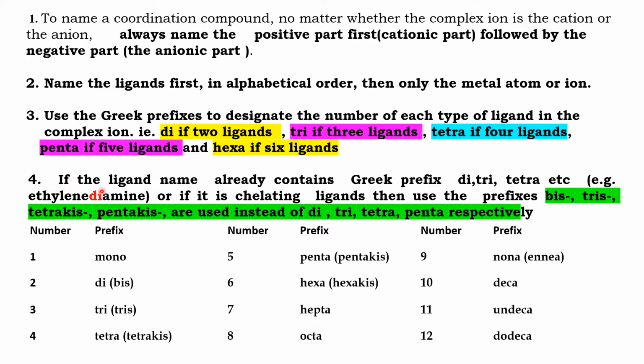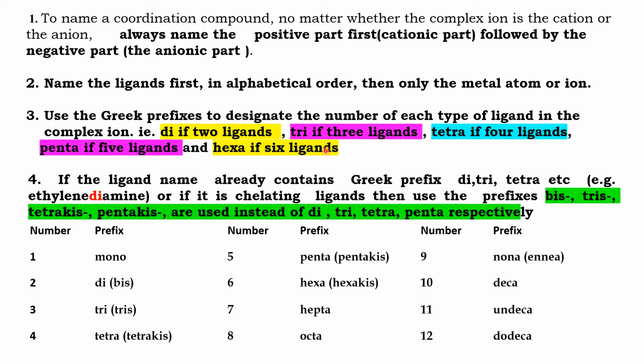If the ligand contains the Greek prefix di, tri, tetra, etc. For example, I am taking the ligand ethylene diamine. In this particular ethylene diamine, we have the term di. So this di term is already present in the name of the ligand. Then I cannot use the terms di, tri, tetra, etc. Instead of di, I have to use bis.